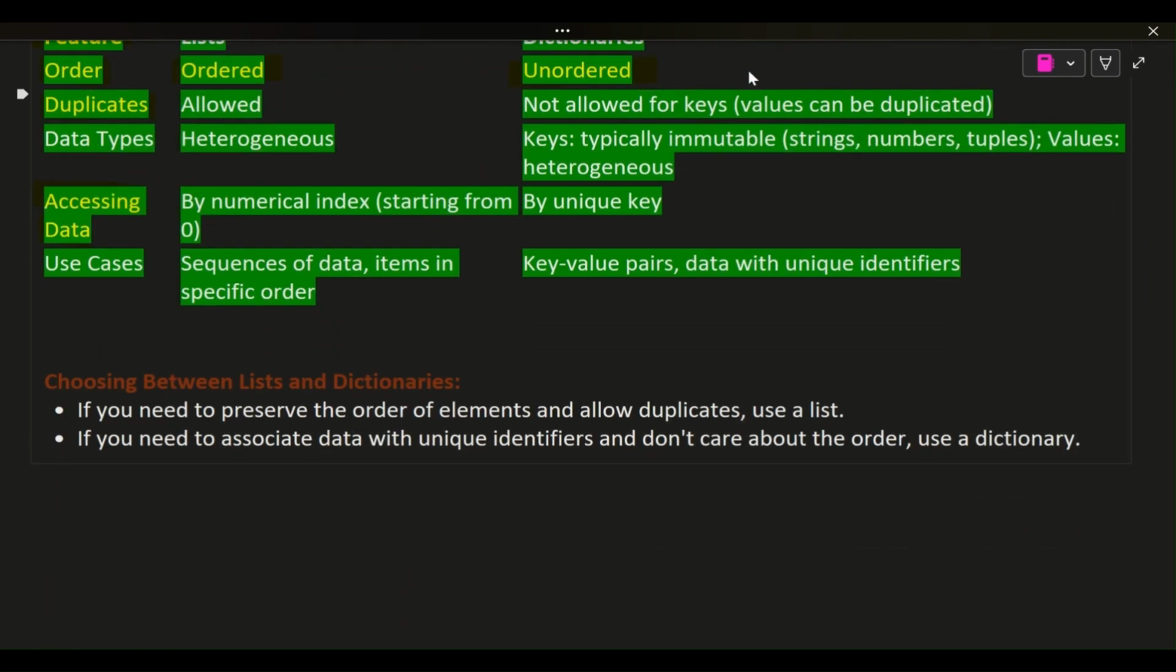Choosing between lists and dictionaries. If you need to preserve the order of elements and allow duplicates, use a list. If you need to associate data with unique identifiers and don't care about the order, use a dictionary.